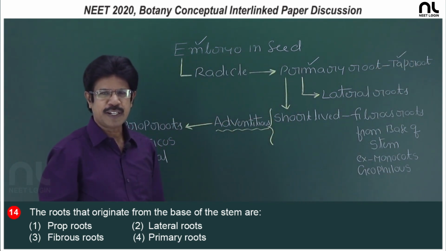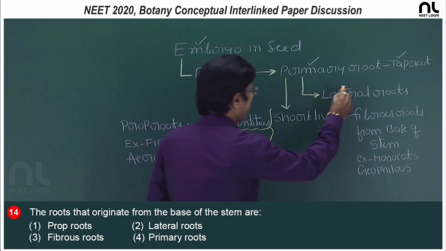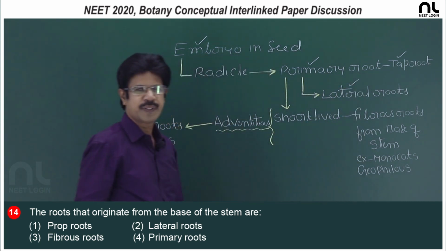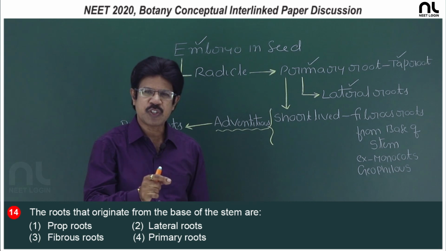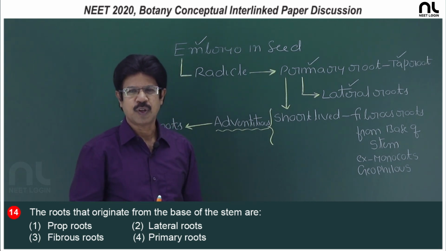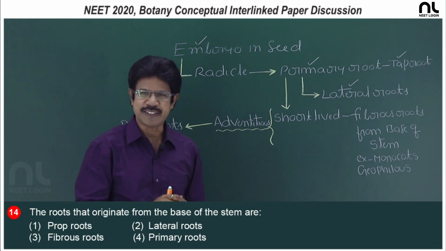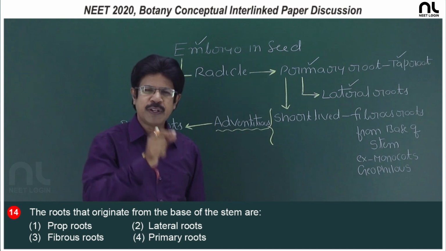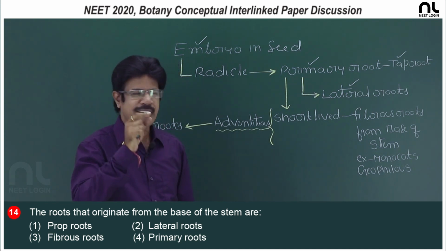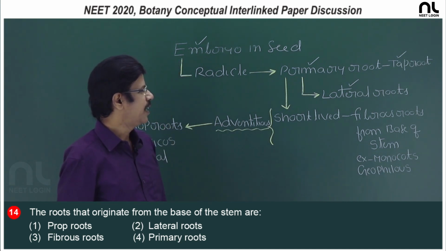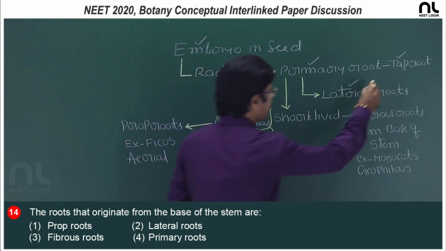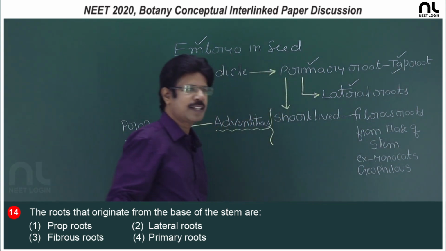The primary root or taproot is going to bear lateral roots. The lateral roots which are acropetal, oblique, endogenous.